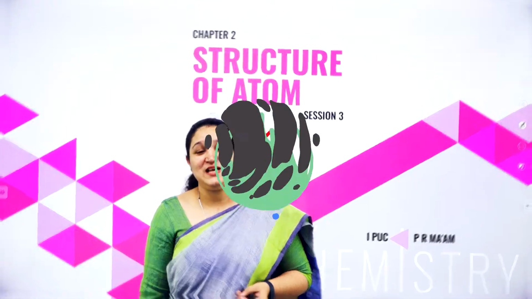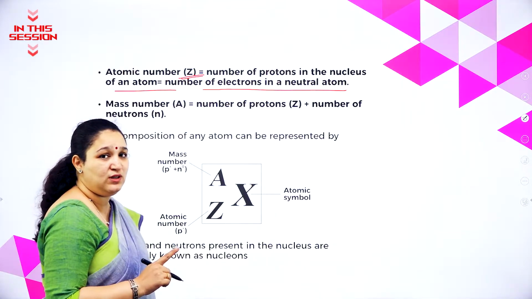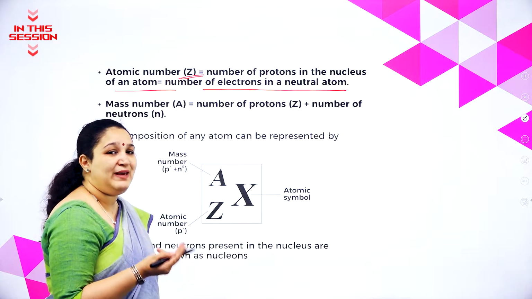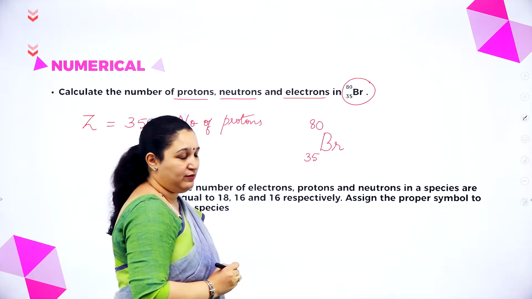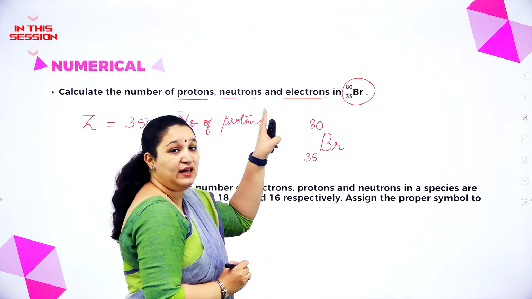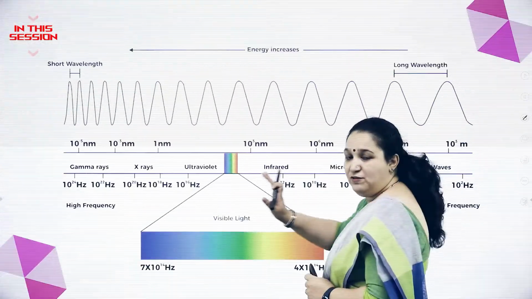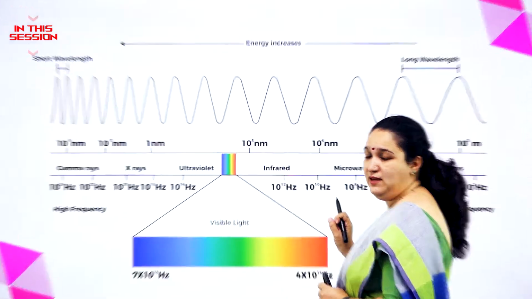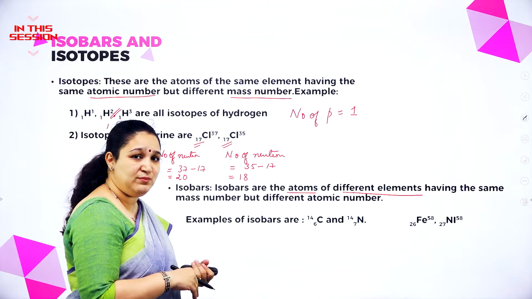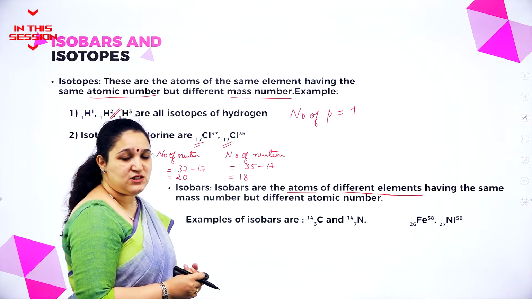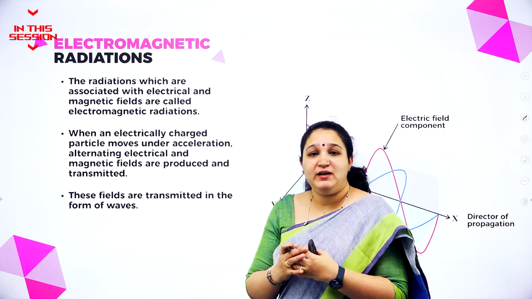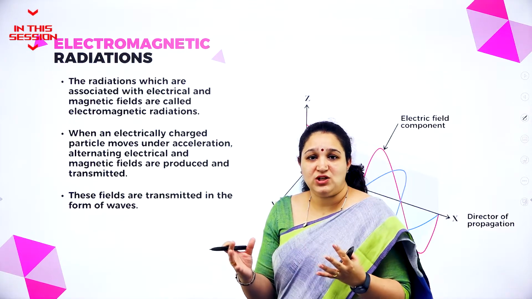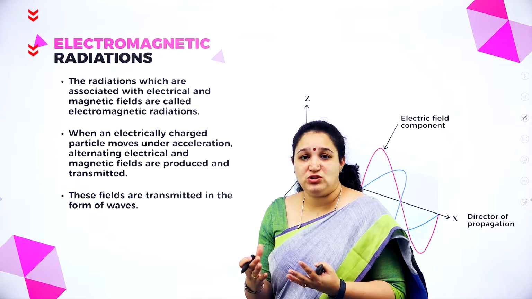Hello my dear students, only when the atom is neutral, the number of protons will be equal to number of electrons. 80 above. That means this is the mass number. The frequency is decreasing. Here what is same? Mass number is same. Atomic number is different. If a charged particle is accelerating, they will emit radiations or energy in the form of radiation or wave.